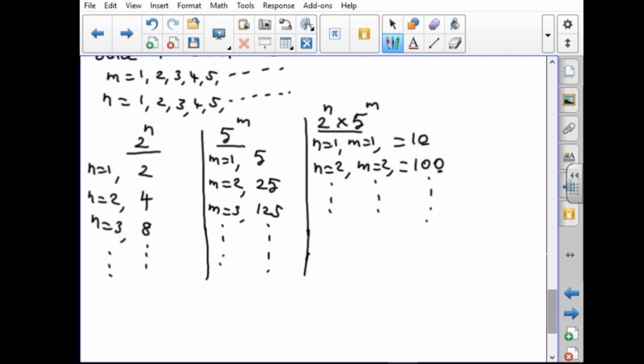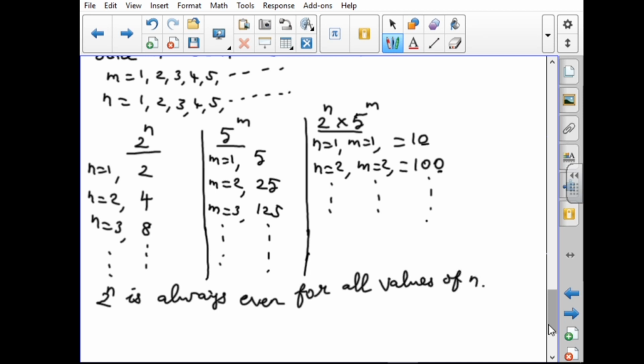So you have to write like this, with the reason. 2 power n is always even for all values of n.